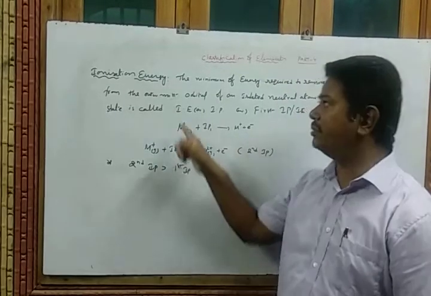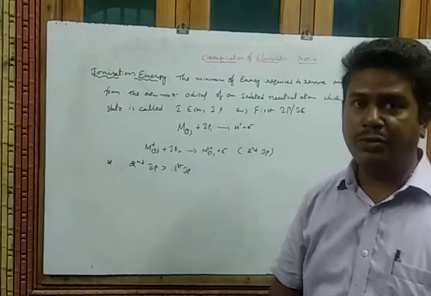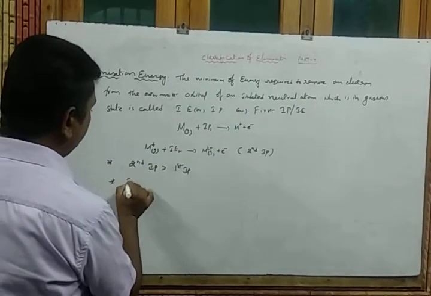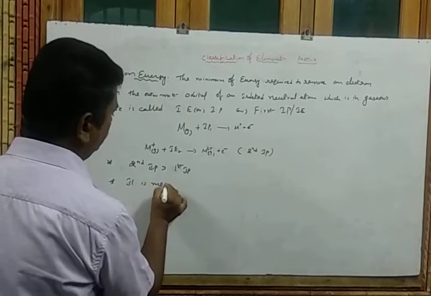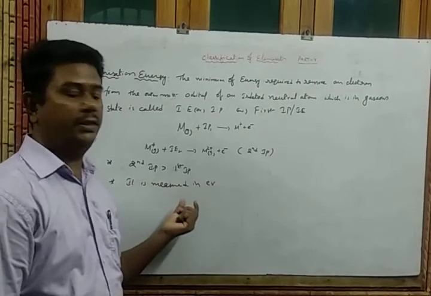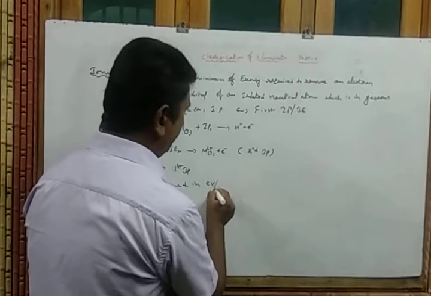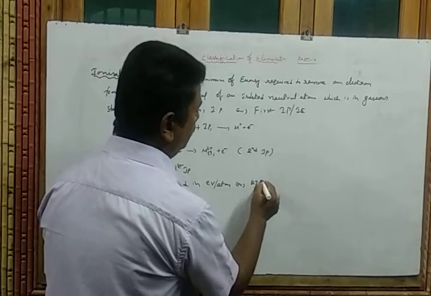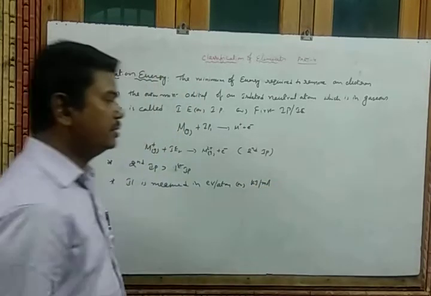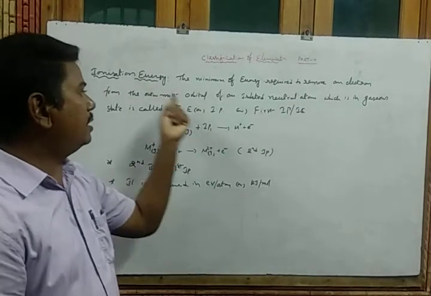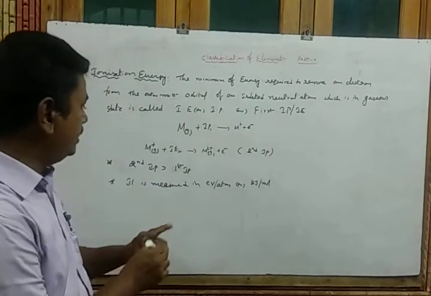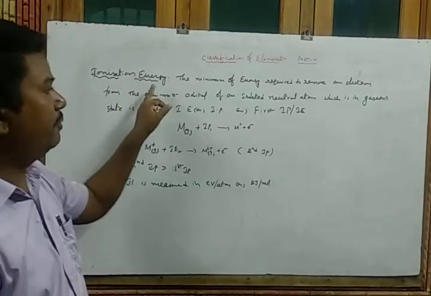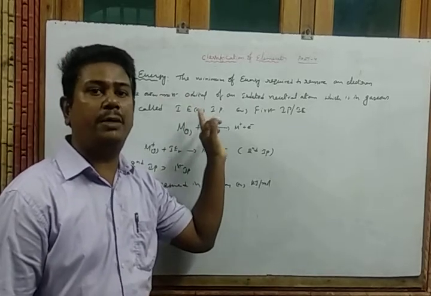Clear now? So that is about ionization energy. This ionization energy is measured in electron volt per atom or kilojoule per mole of atoms. So the ionization energy or the ionization potential is measured either in electron volt per atom or kilojoule per mole. So that is about one of the periodic properties, ionization potential.